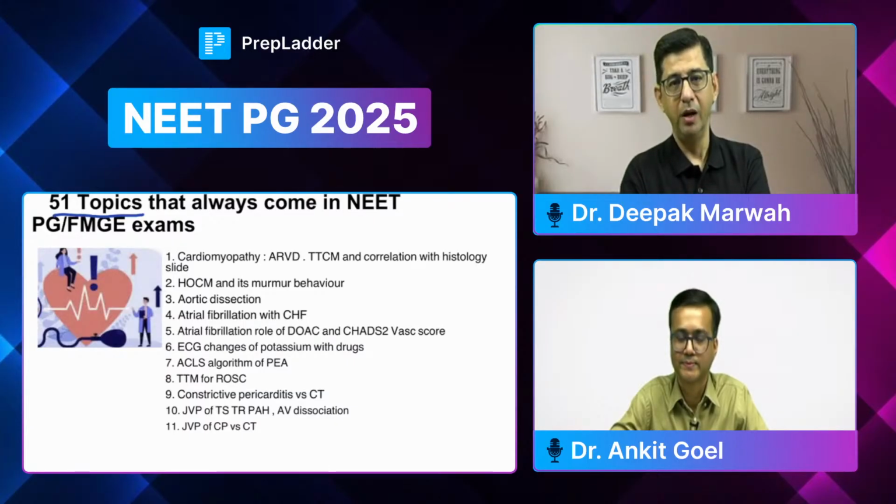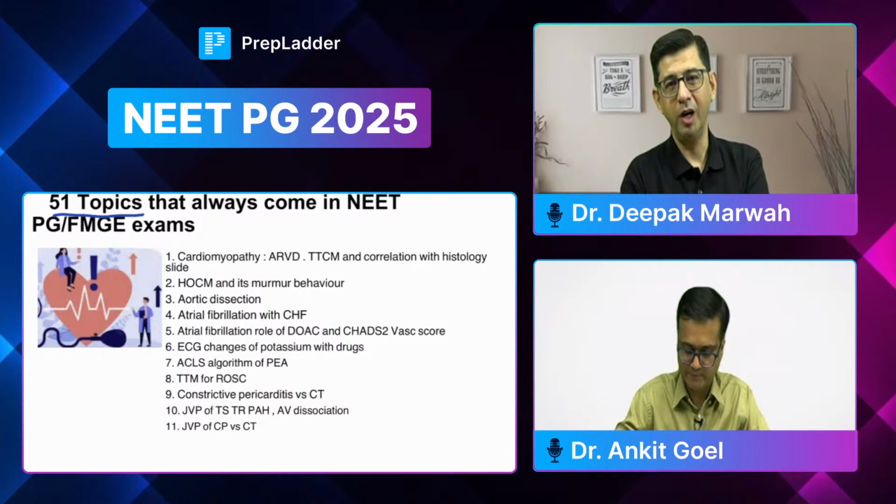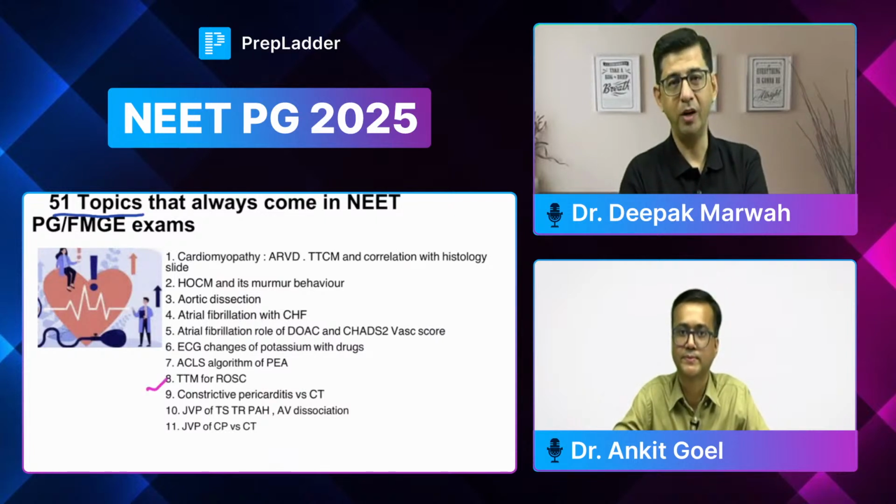Like, for example, guys, targeted temperature management and return of spontaneous circulation that you're noticing at point number 8, right? We all read about therapeutic hypothermia, but then you need to remember that therapeutic hypothermia is going to be both cardioprotective as well as neuroprotective. So just going through that would give you, I would say, an edge over others.